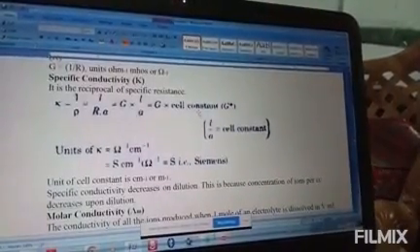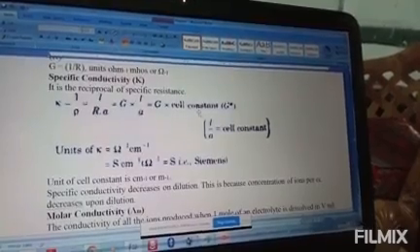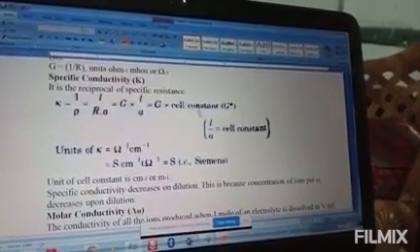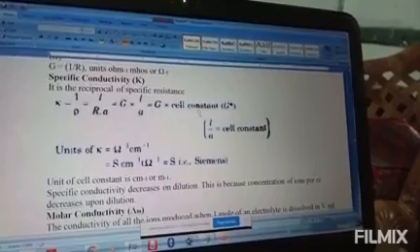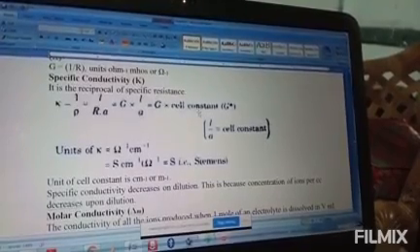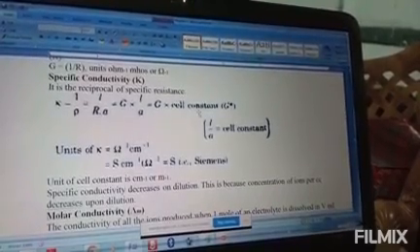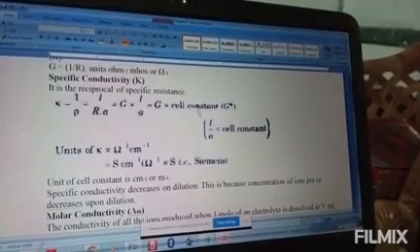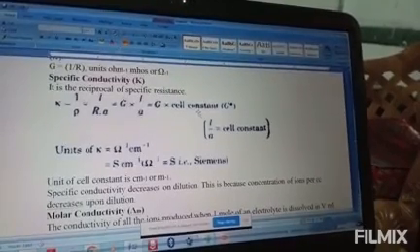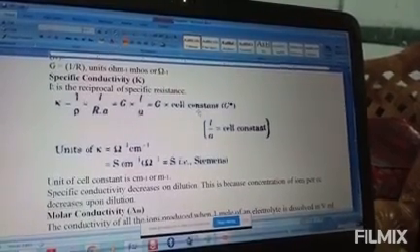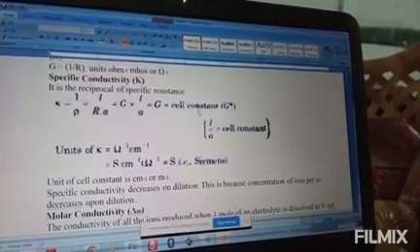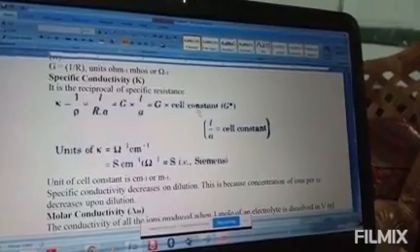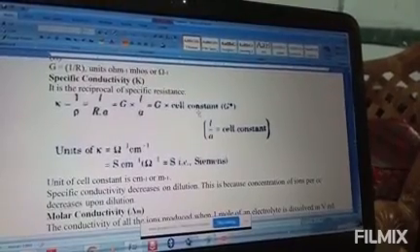Same thing like this: in your market, if vehicles are more, then you can't drive the vehicle faster. Clear? So when electrons are more, the movement becomes slow, so automatically conductivity gradually decreases. That indicates that your conductivity depends on temperature.